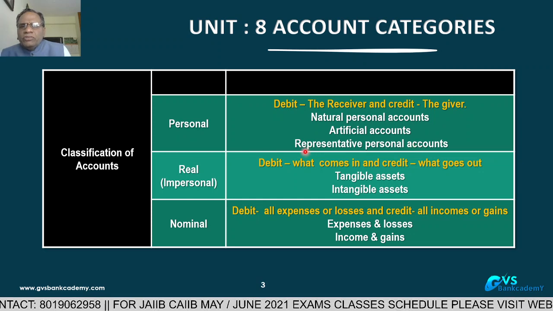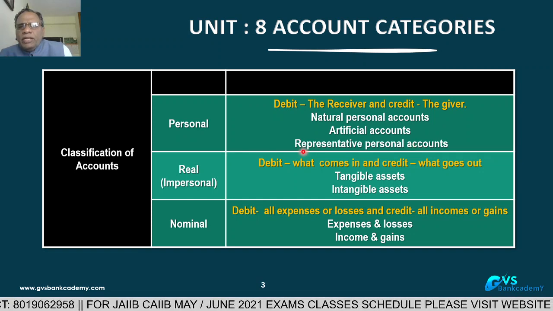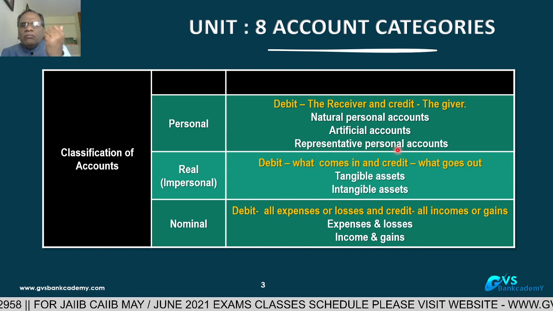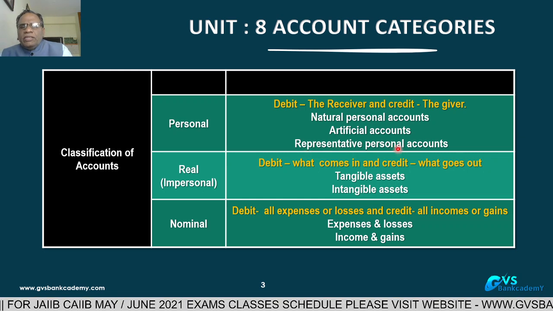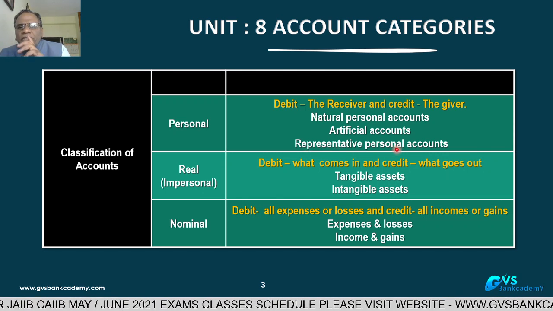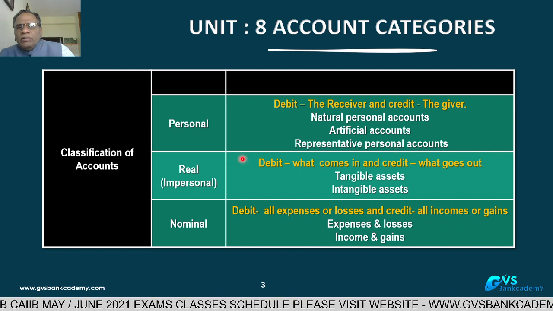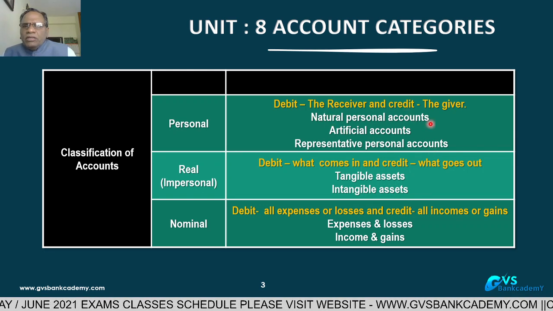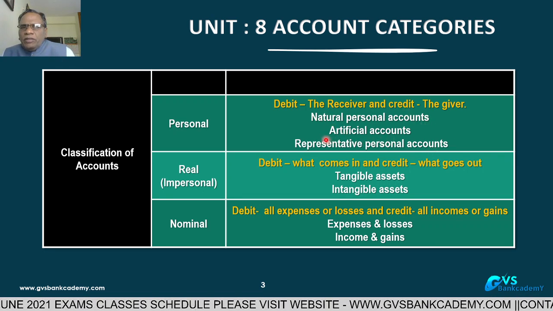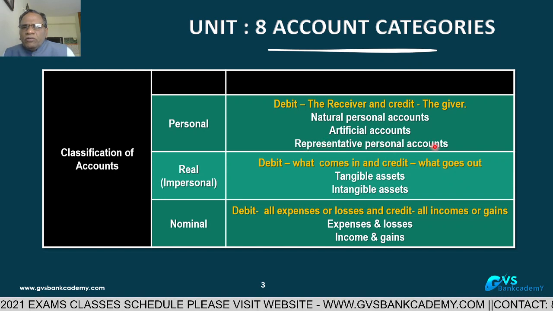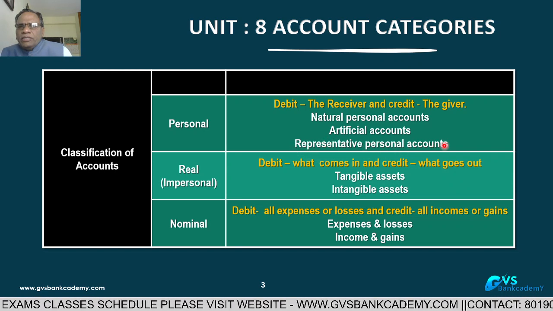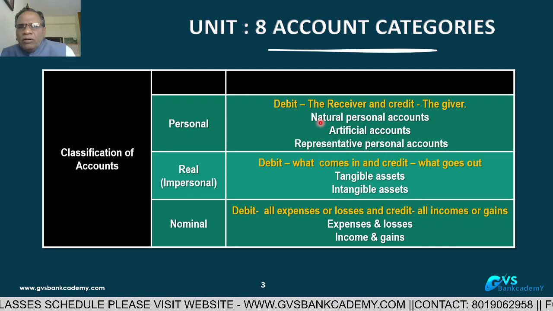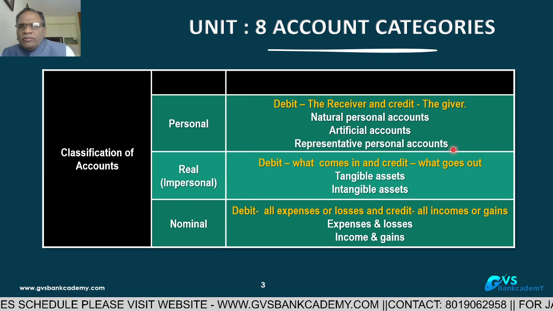Number two, salaries outstanding. To whom are the salaries outstanding? Say 10 persons are there. All the 10 persons are representative personal accounts, because to them we had not paid the salary. All the 10 outstanding people are representative personal accounts. So natural personal accounts means individuals, artificial means company, trust, and representative accounts means outstanding adjustment entries, where some person's name will appear. That is called representative personal. All the three are asked in the examination.